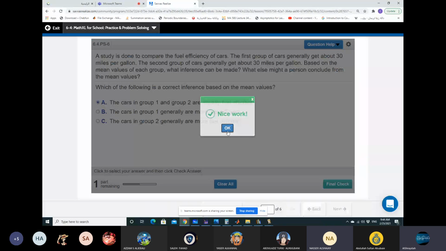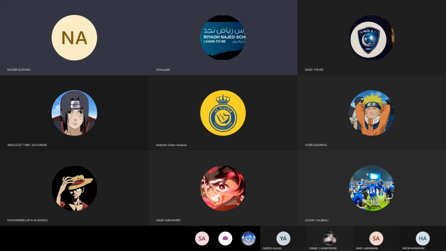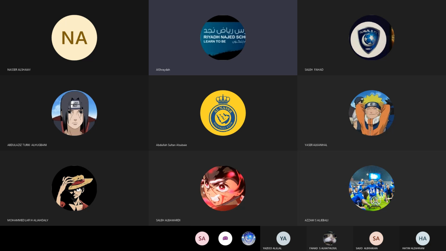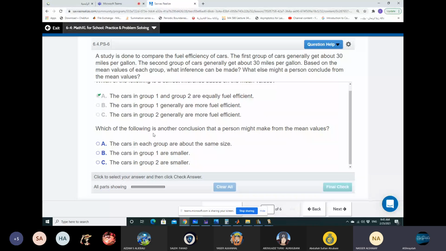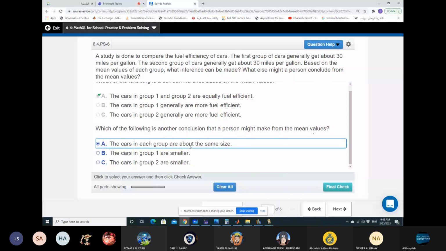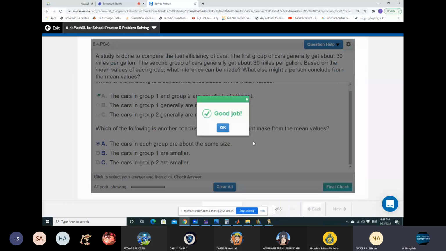Which of the following is another conclusion that a person might make from the mean values? The cars are the same size, I think. Yes. Okay, as you can see, the questions are very easy.